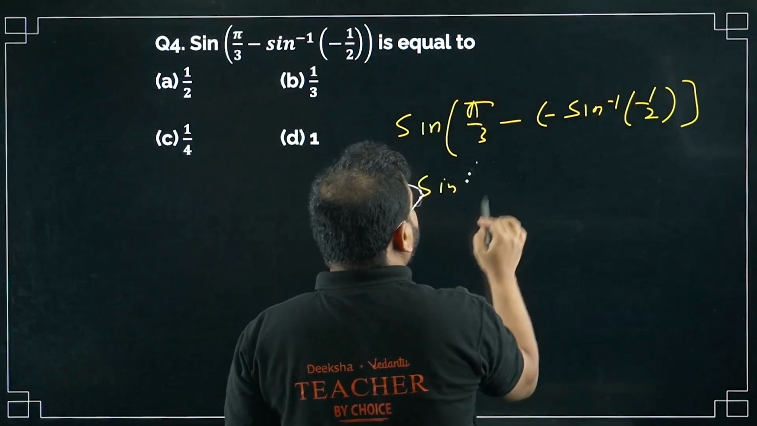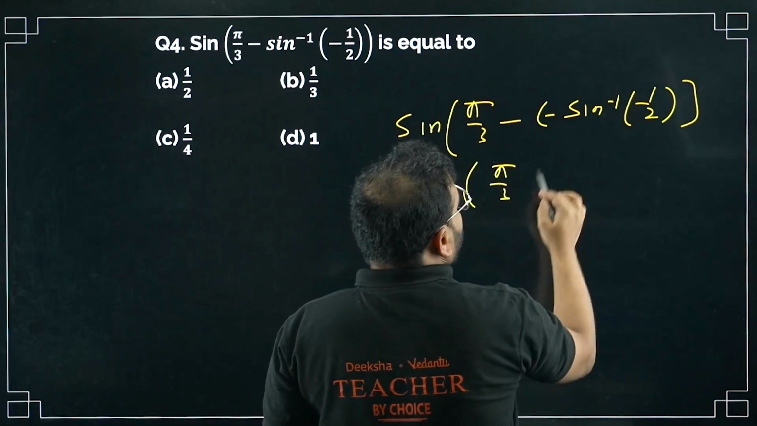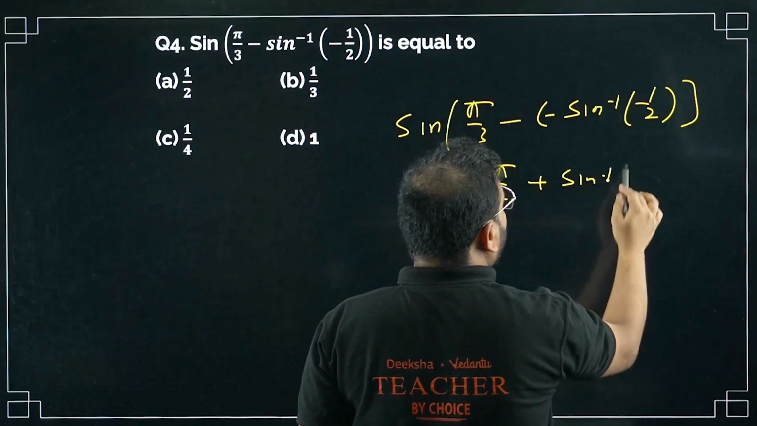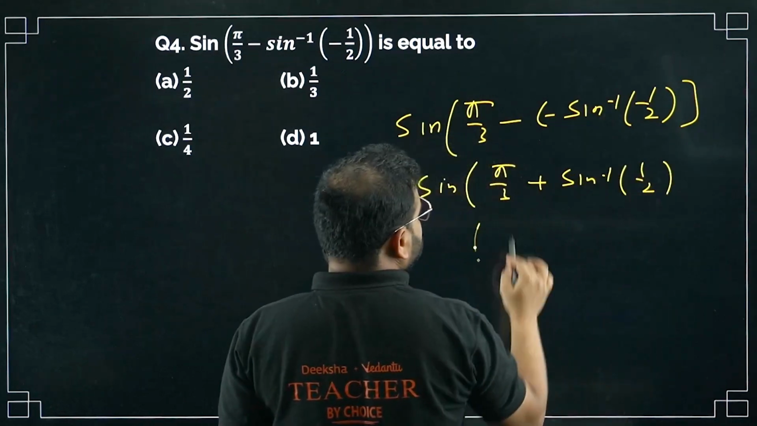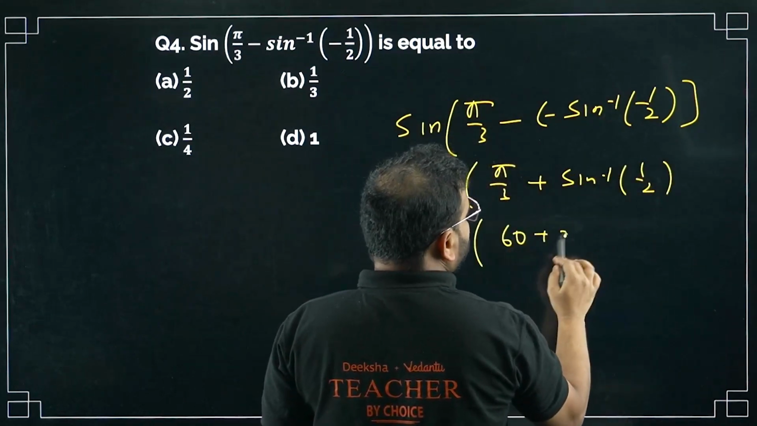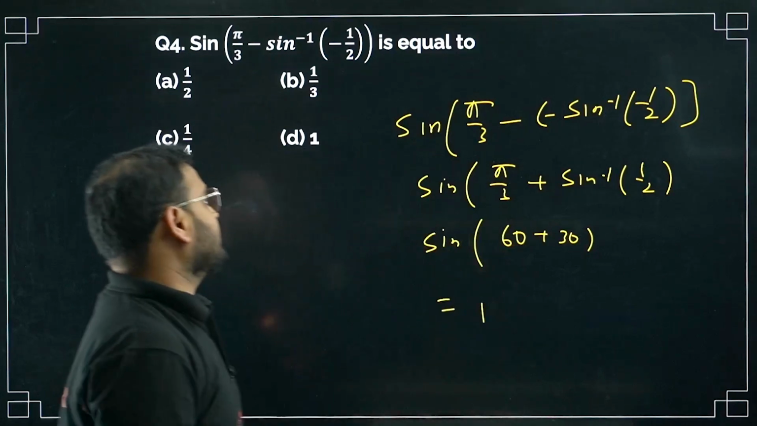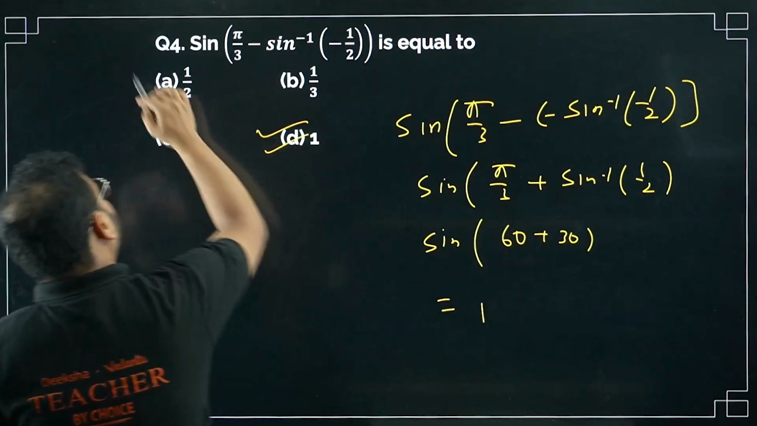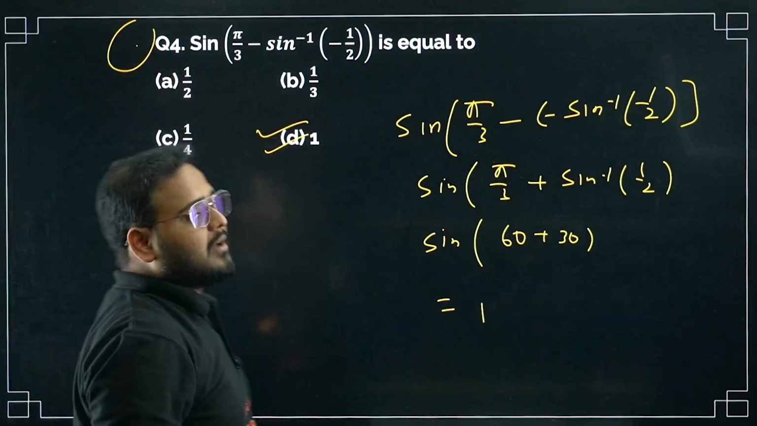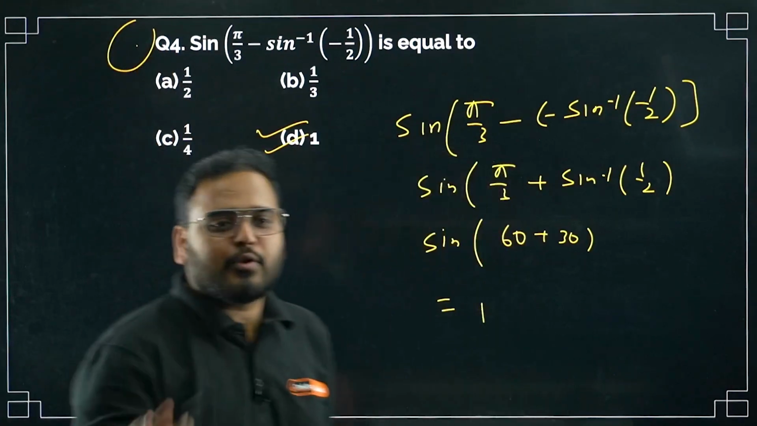Sine of pi by 3 plus sine inverse of 1 by 2. The angles, please check. This is 60 degrees, this is 30 degrees. Sine of 60 plus 30, 90. Answer is 1. Answer is 1, sir. Question number 4, option D is correct. Please check. Let's move on to question number 5.